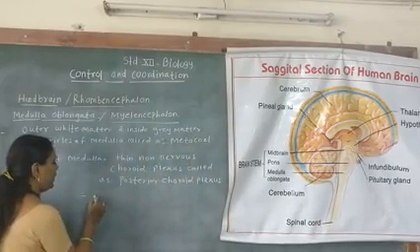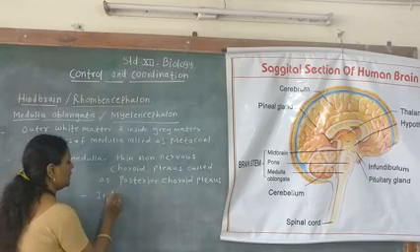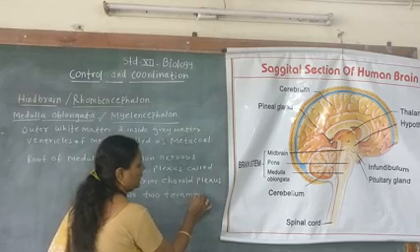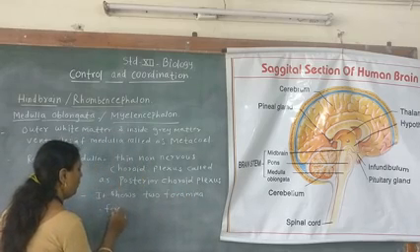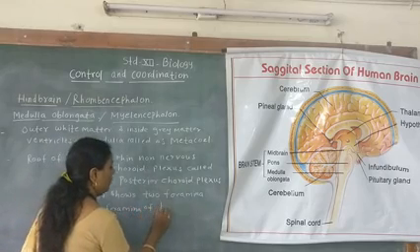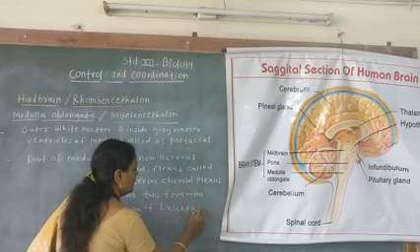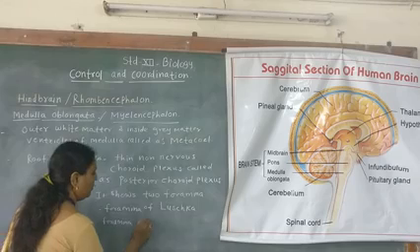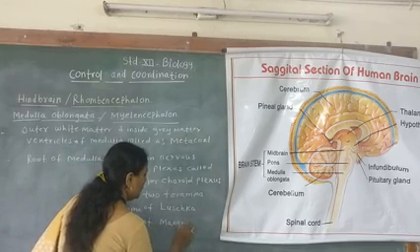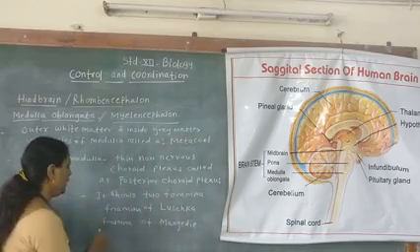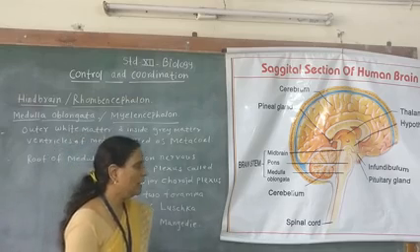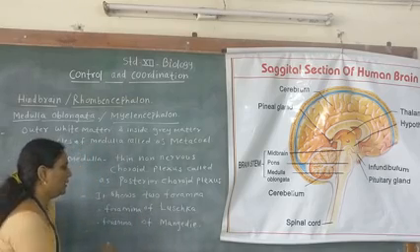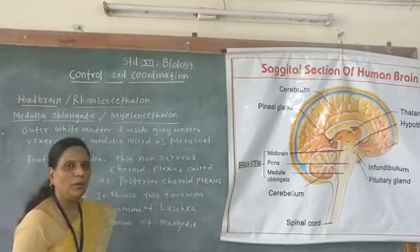It shows two openings or two foramina: the foramina of Luschka, and second, the foramina of Magendie. Here the inner and outer cerebrospinal fluids are mixed through these two foramina.